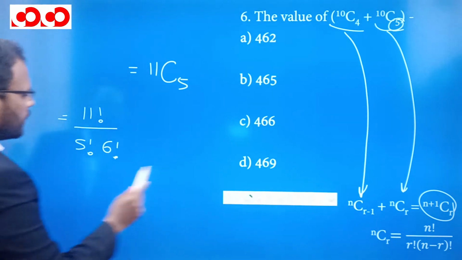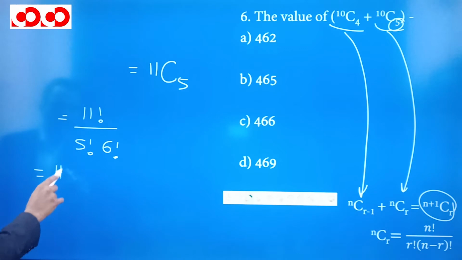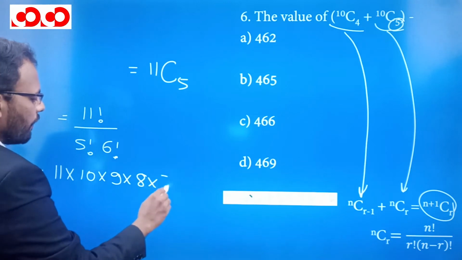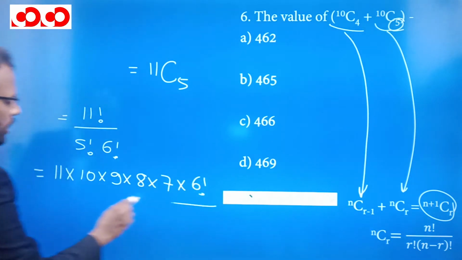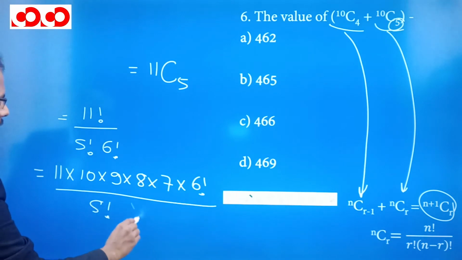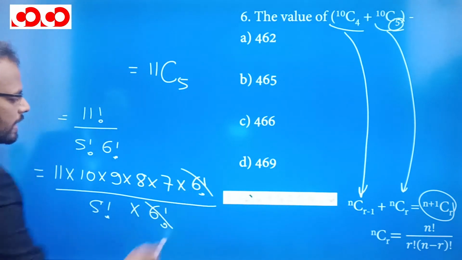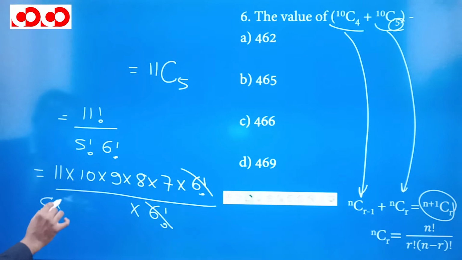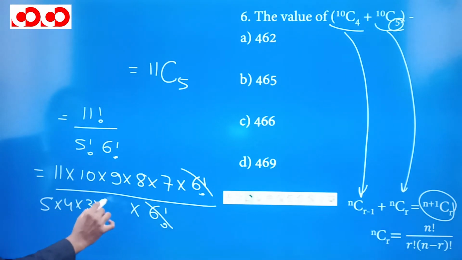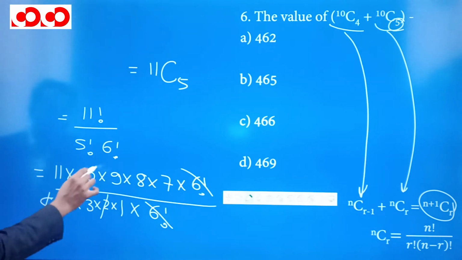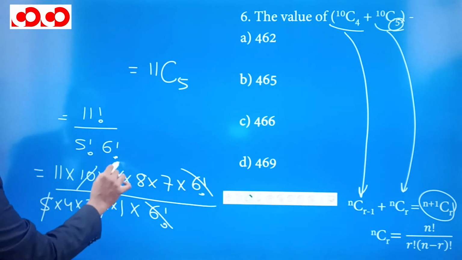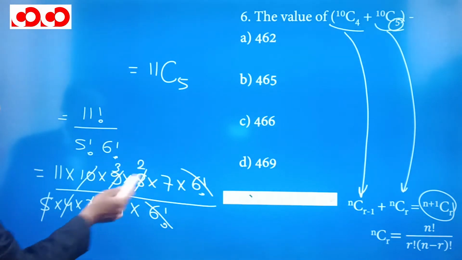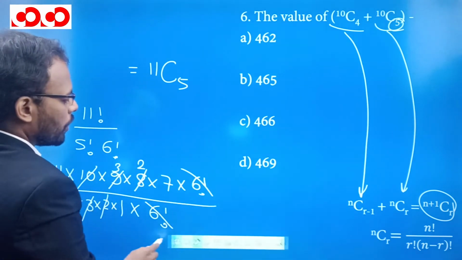Now we can easily calculate it. We know that the value of this is going to be 11 into 10 into 9 into 8 into 7 into 6 factorial, and in the denominator we have 5 factorial multiplied by 6 factorial. This 6 factorial and this 6 factorial will be cancelled, and this 5 factorial can be written as 5 into 4 into 3 into 2 into 1. 2 5s is 10. 3 will cut this 9 3 times and 4 will cut this 8 2 times. Now 3 2s is 6, 6 7s is 42, and 42 multiplied by 11 is what we need to find.